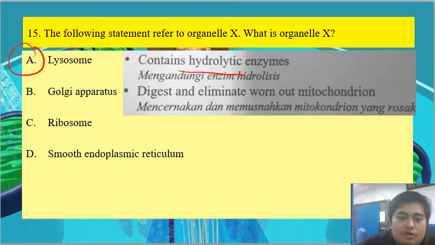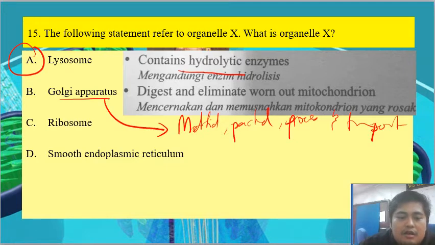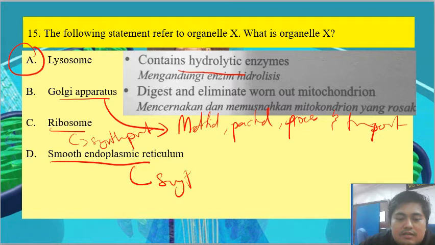What is the function of the Golgi apparatus? So the Golgi apparatus has four functions. Start with modify, pack, process, and transport. Ribosome will synthesize the protein, and smooth ER will synthesize lipid.